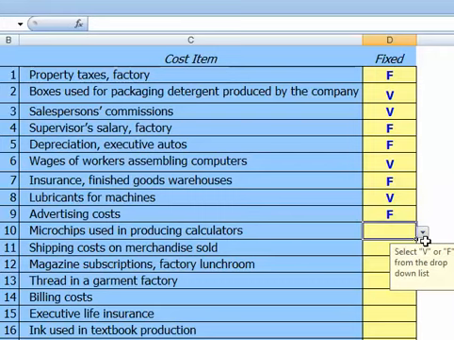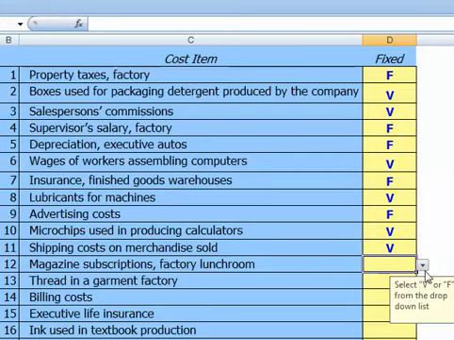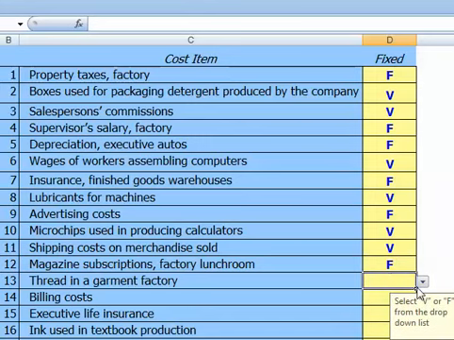Microchips used in producing calculators. As we produce more calculators, we'll need to use more microchips. So microchips, our direct materials, will be a variable cost. The shipping costs on merchandise sold. As we sell more merchandise, we will have to incur more shipping cost. The shipping cost is a variable cost. Magazine subscriptions for our factory lunchroom will be fixed. The cost of magazine subscriptions doesn't change when our level of output or sales changes.